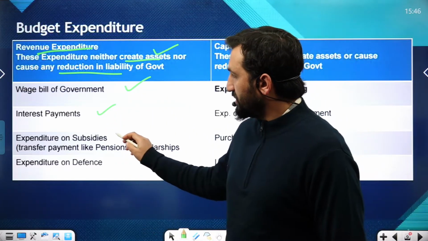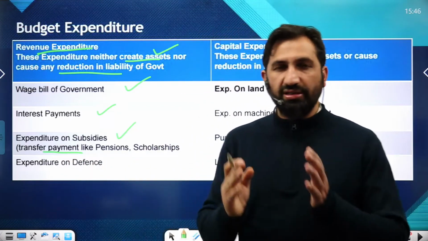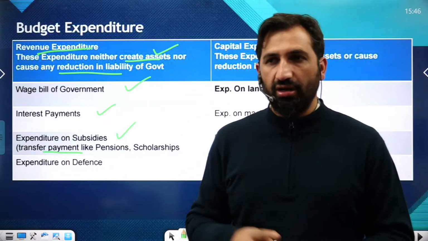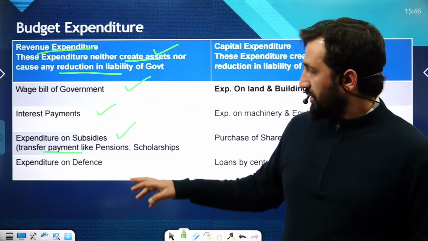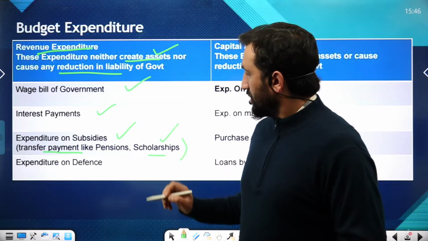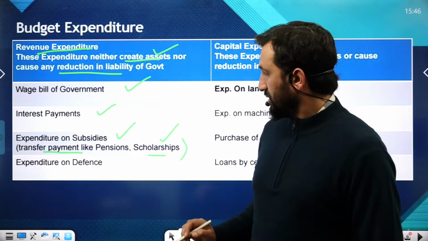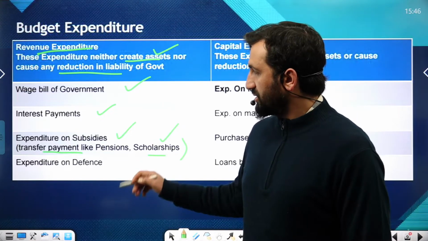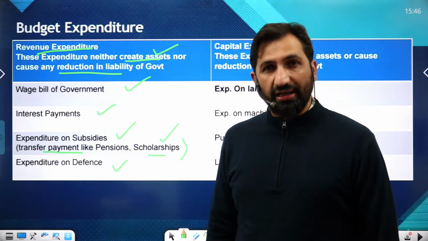Third, expenditure on subsidies, especially transfer payments. Transfer payments is a term which is unilateral. Government gives to a particular individual without any return from them, like scholarships, pensions. Expenditure on defense is also a part of revenue expenditure.